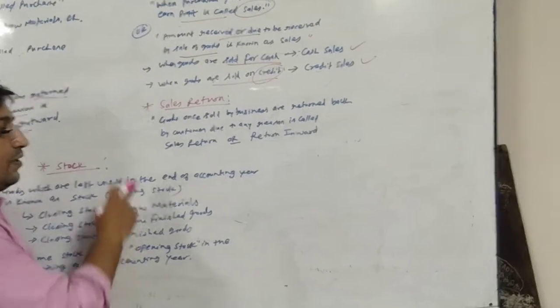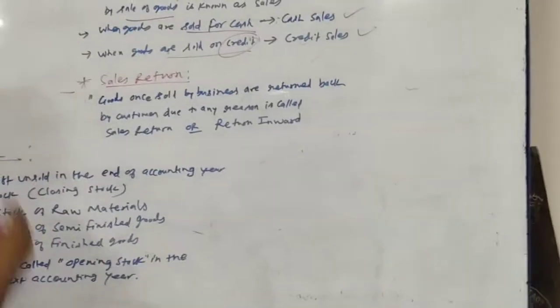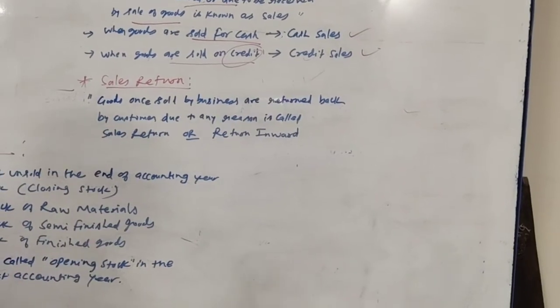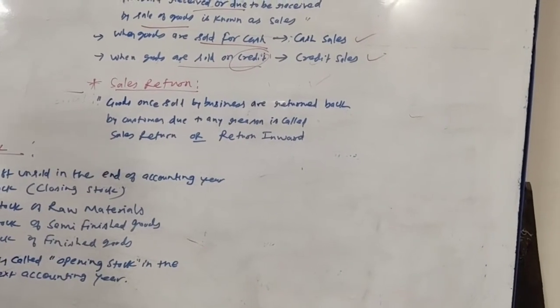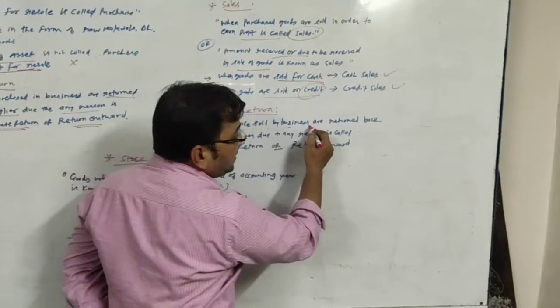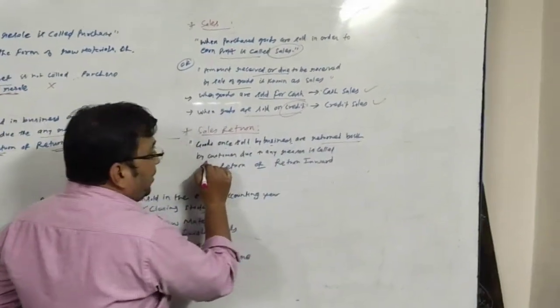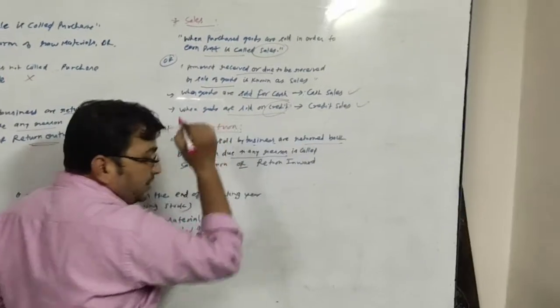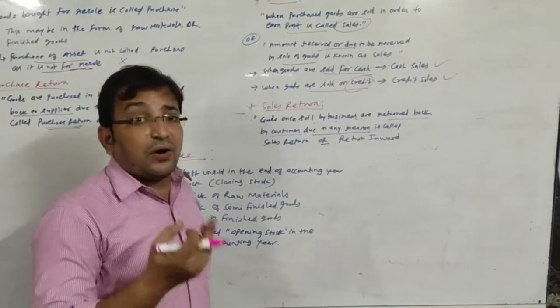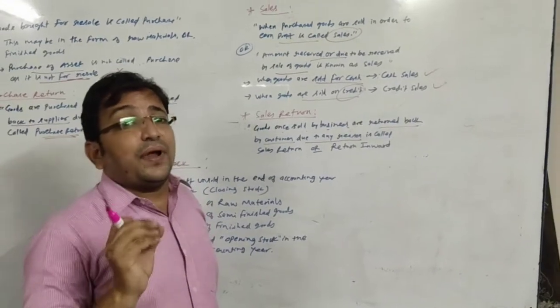What else? Sales return. Sales return is when the goods which are sold come back to us for any reason. Goods once sold by the business are returned back by the customer due to any reason. We failed to deliver the good quality goods, the ordered quality goods.